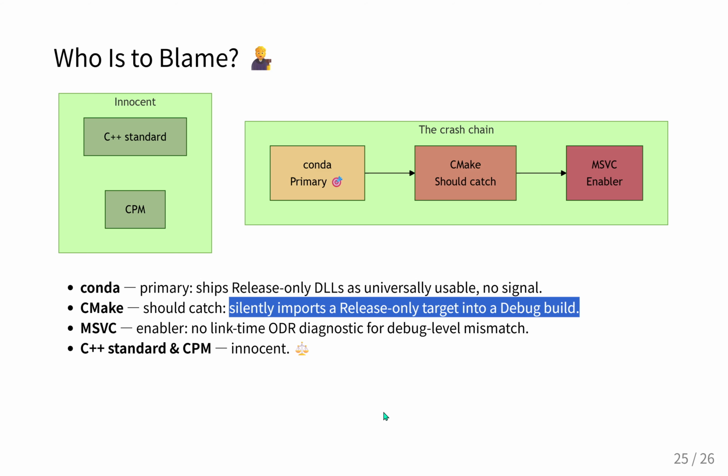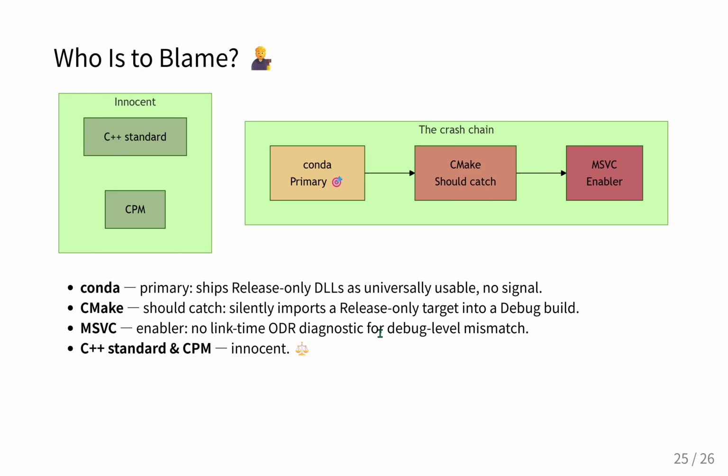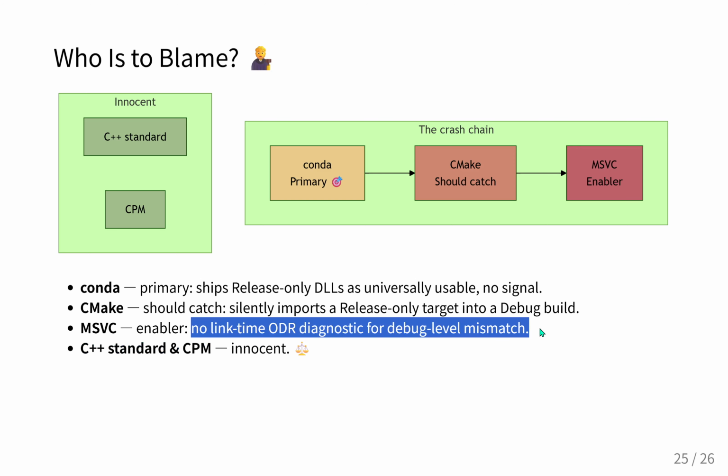And then, well, there's the compiler itself, MSVC. I was wondering about that. How does MSVC escape throwing a link time error? Like, if the one definition rule is being violated, shouldn't the linker catch it? In many cases, the MSVC linker does utilize pragma detect mismatch to catch conflicting configurations. But because Conda precompiled the DLLs and likely stripped or failed to enforce those pragmas across the dynamic library boundary, the linker was just blind to the ABI shift.